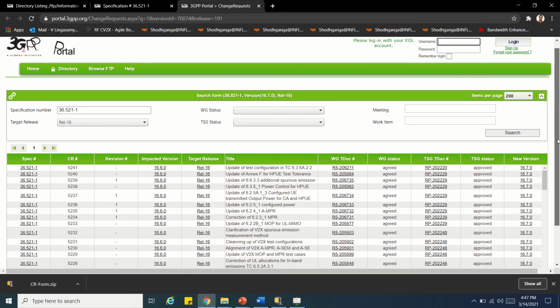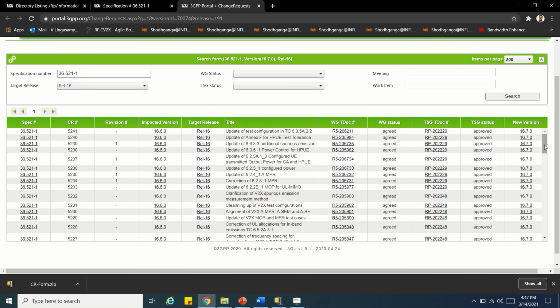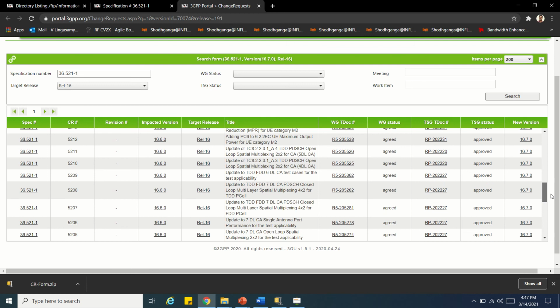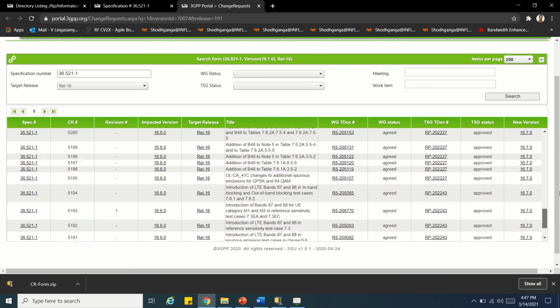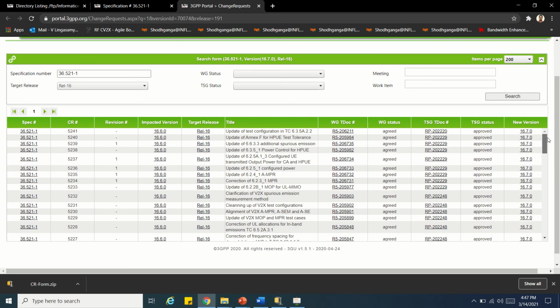RAN 90 meeting, what all change requests were approved, which means what? That change request is incorporated in the spec. These change requests are incorporated in the 3GPP specification. For example, spec 36521-1, release 16, and they have incorporated all these change requests, because all are agreed and approved.